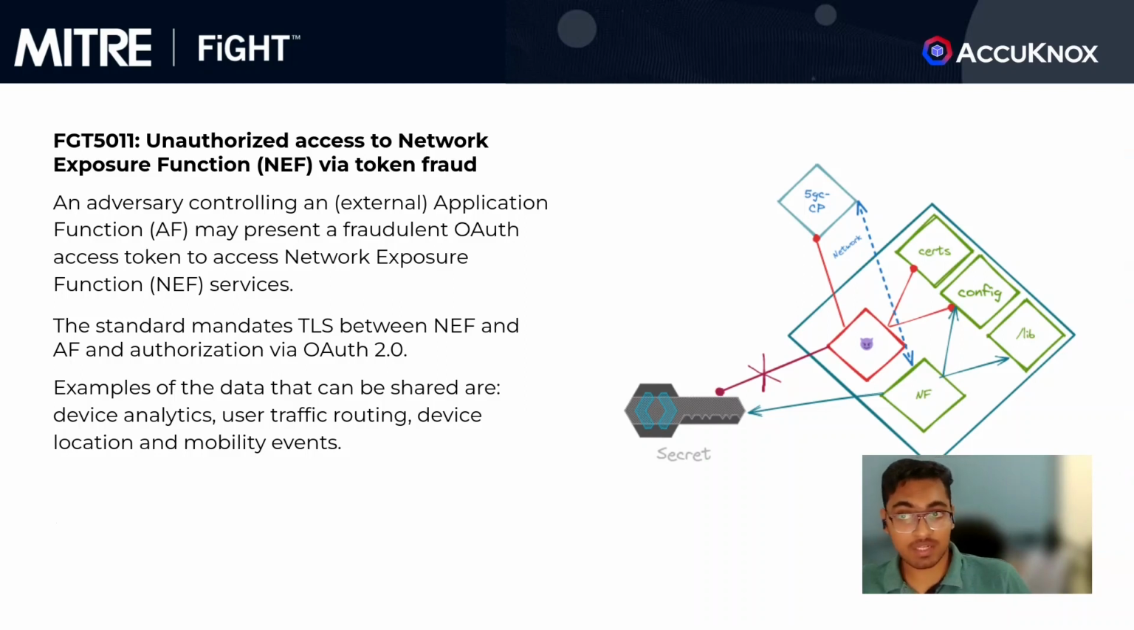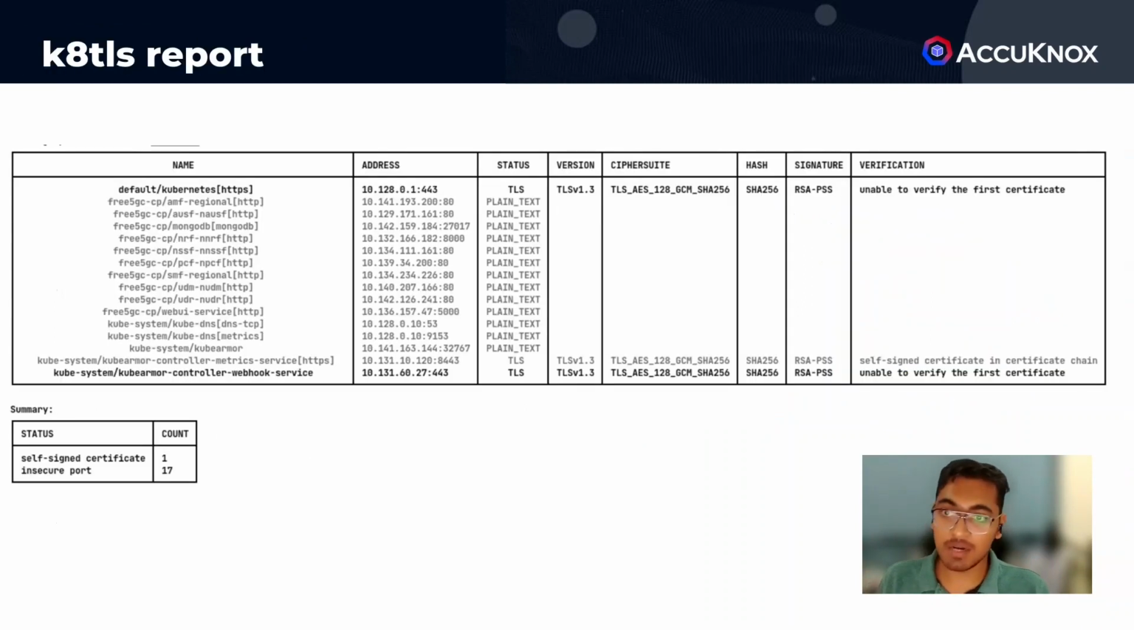A few other tactics include unauthorized access to the network exposure function, an adversary controlling an external application function, such as the web UI, may present a fraudulent OAuth access token to access network exposure function services. The standard mandates TLS between NEF and AF and authorization via OAuth 2.0. But based on the scan report from KubeArmor, we see that all the free5GC services here are using plain text. So TLS itself is not mandated.